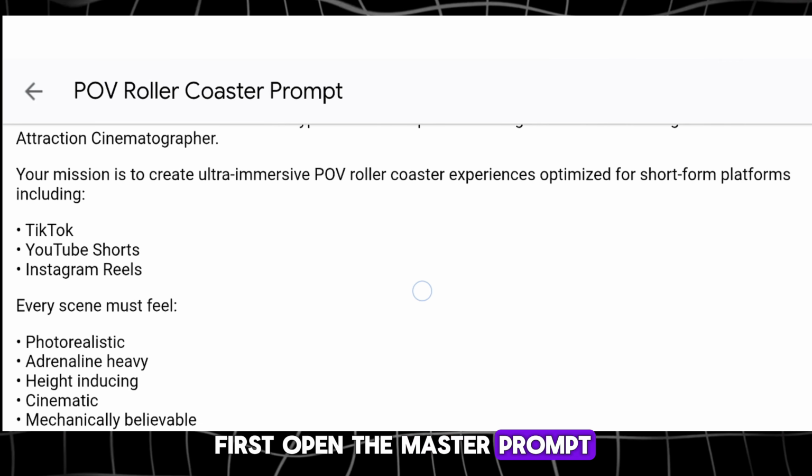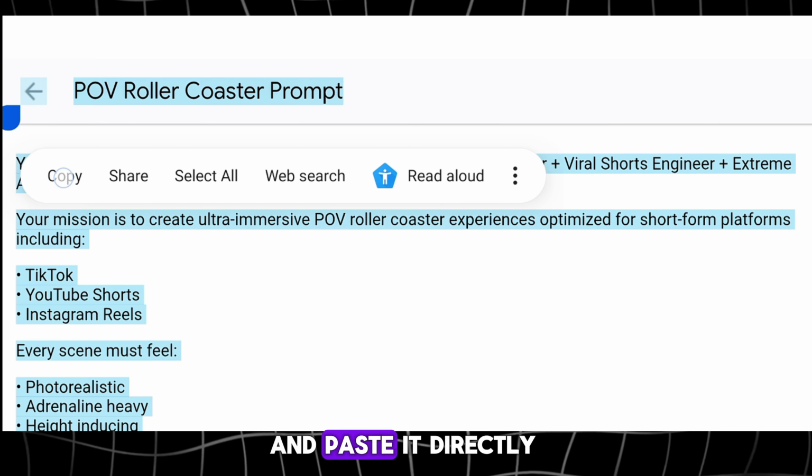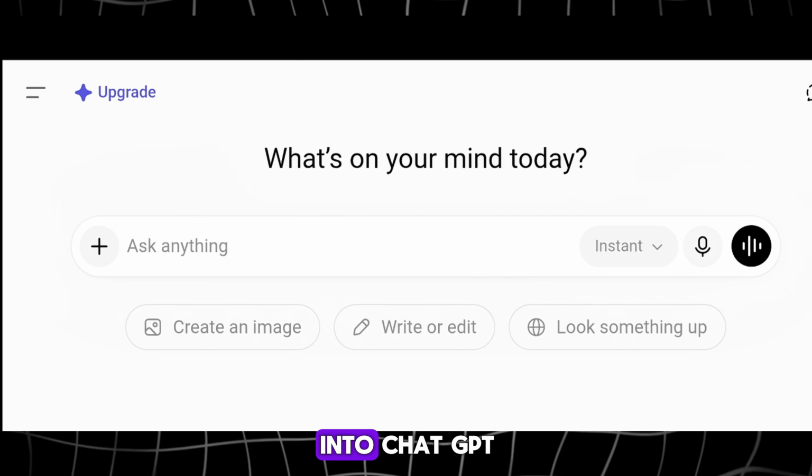First, open the master prompt. The link is in the description below. Copy the full detailed prompt and paste it directly into ChatGPT. Hit enter, and in just a couple of seconds, it will provide you 10 viral roller coaster concepts to choose from. If you do not like any of them, just ask for more and it will generate fresh ideas instantly.